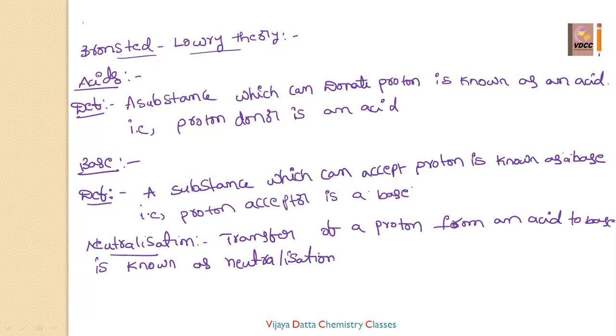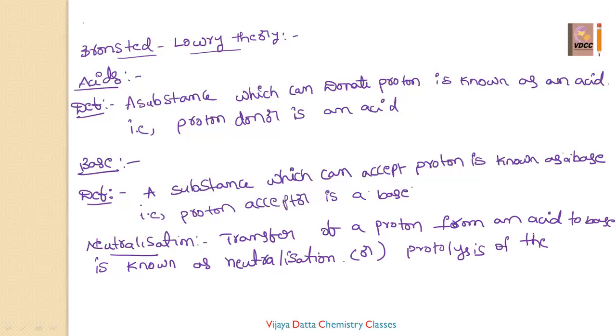This neutralization is also known as protolysis in the reaction. Protolysis is where the reaction goes on with the proton either gaining or losing. Hydrolysis is by the addition of water; protolysis is by donating or accepting the proton.